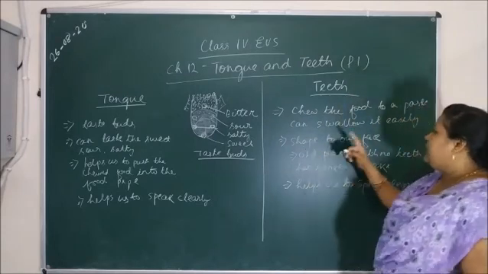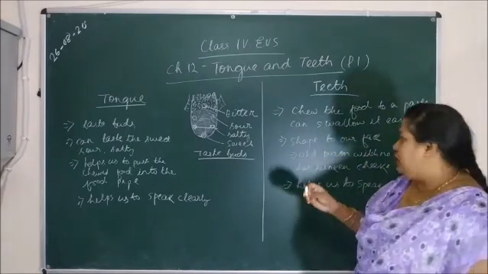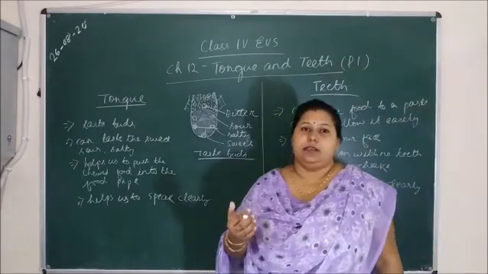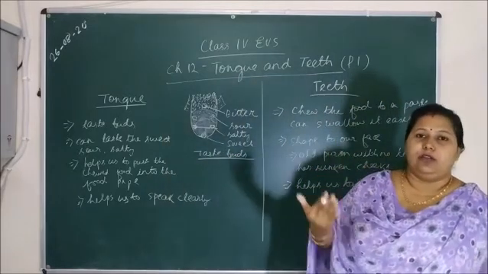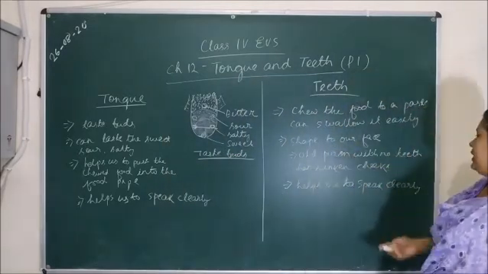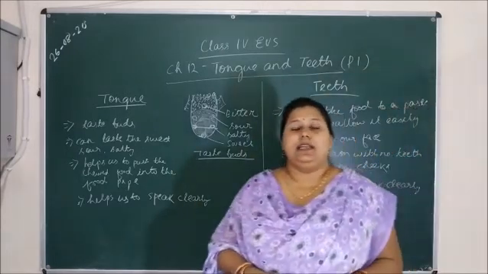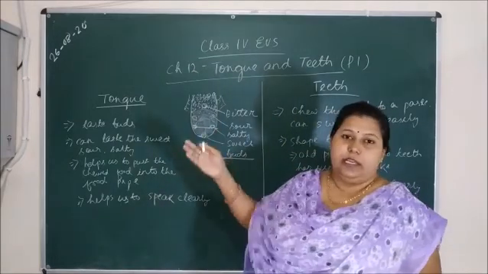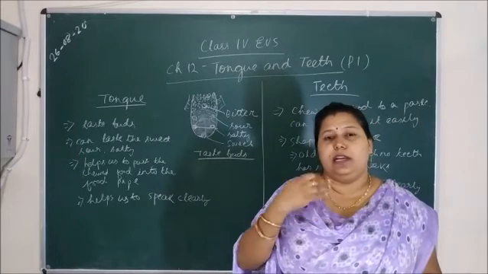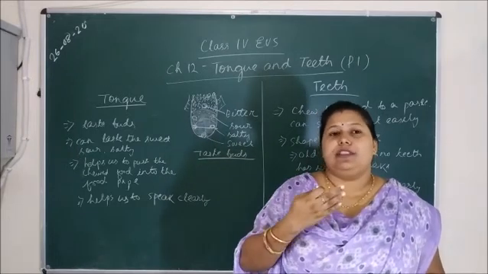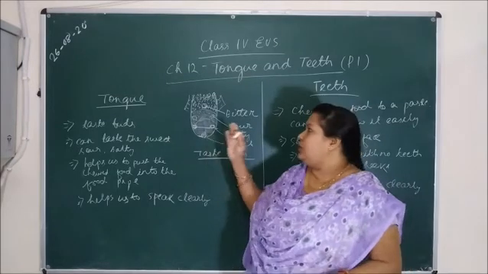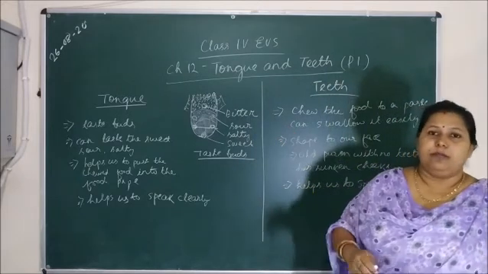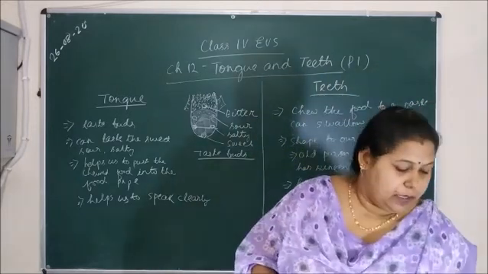Second thing, it also gives shape to our face. Whenever an old person has no teeth, they have sunken cheeks. They don't have any shape. Third thing, it helps us to speak clearly. So many words and letters are there that we cannot speak without teeth and tongue. So tongue and teeth are both equally important for the mouth and also for speaking purposes.